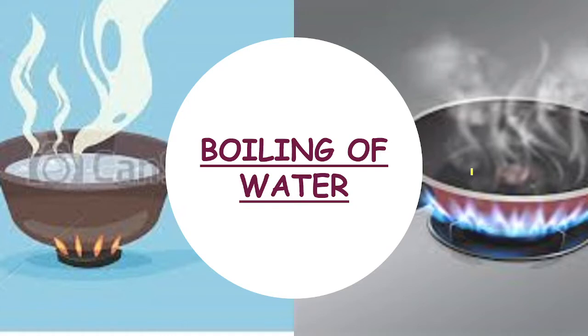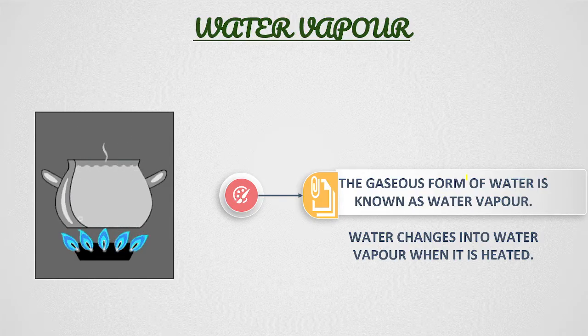So in the pan, if you keep on continuously heating, all the water in this pan will be gone away. What happened to the water? Where did the water go actually? Yes, so when the water is being heated up, the water changes into the gaseous form. Okay, and that gas is mixed with air.